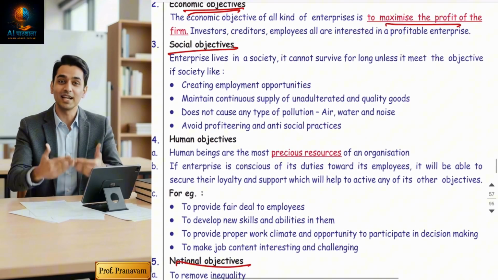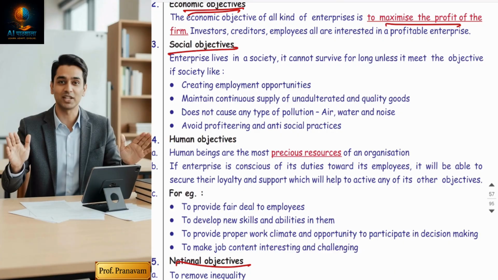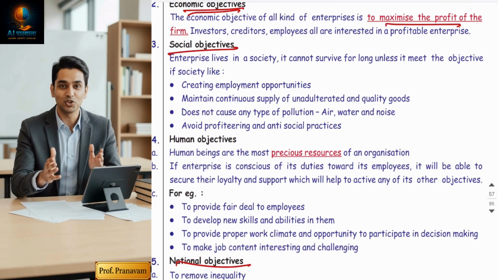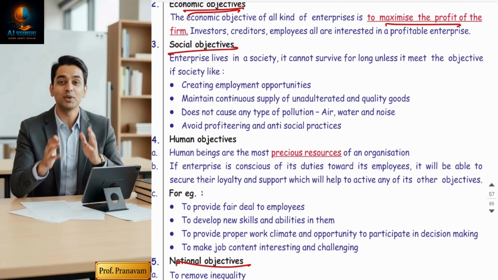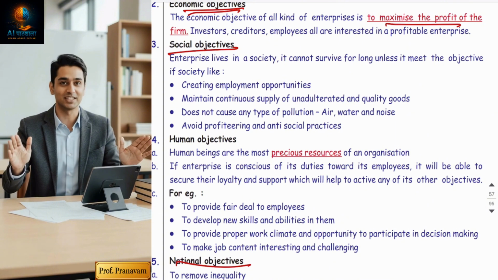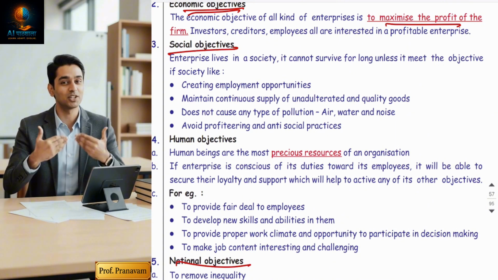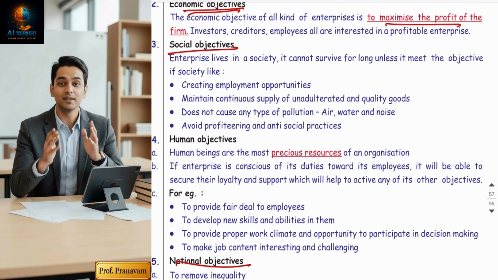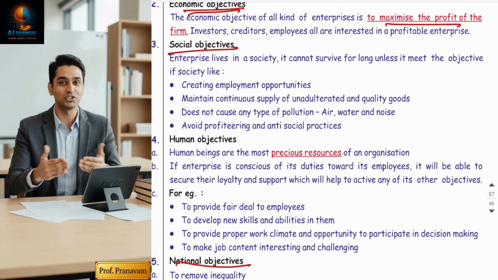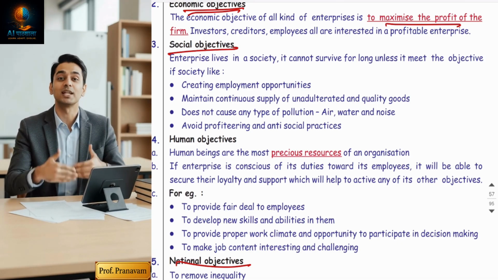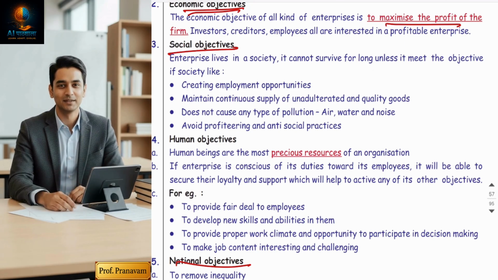Social objective means, along with the business, that is your selfish interest, no doubt you have to take care of the society, because you people are surviving in the society. You are doing business in the society, so you have to do something for the betterment of the society, means providing good jobs, creating employment, and giving good quality products to the customer. If you're thinking of the betterment of the society through your business, your brand image and your goodwill will be generated, and you will be able to conduct a business for the long term.